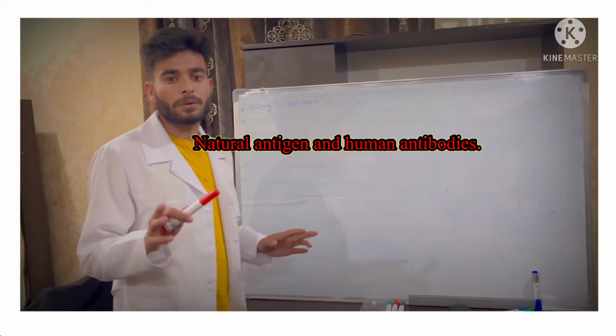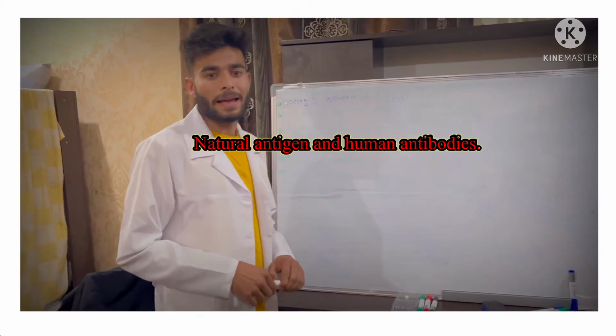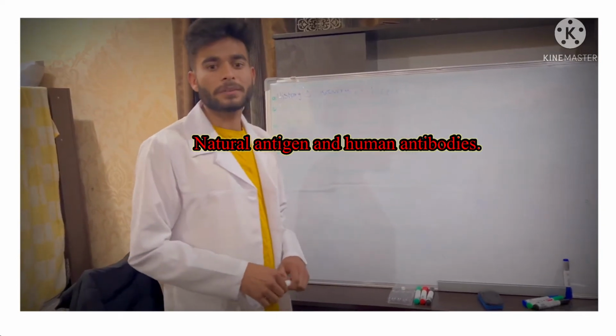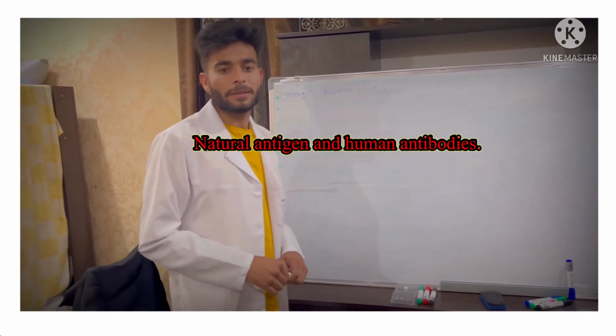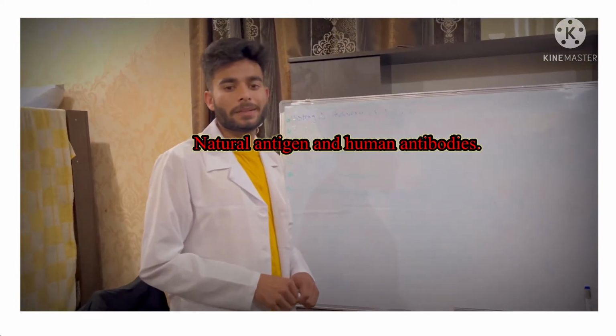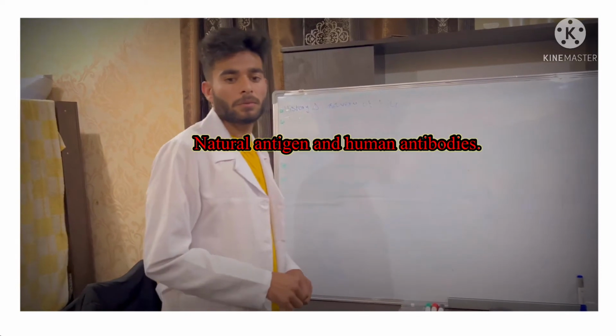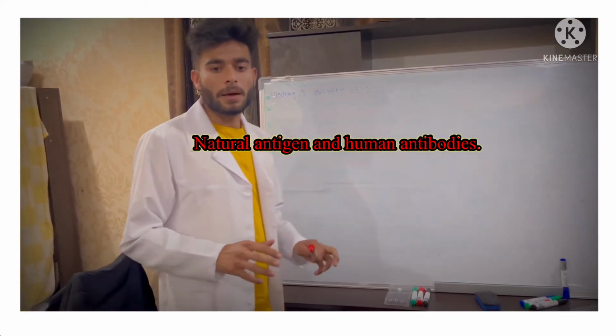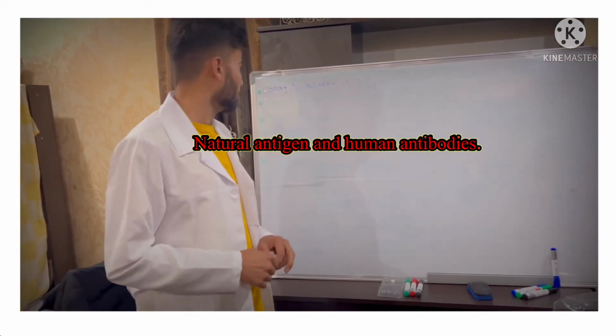In the ABO system, blood group A has A antigens on the red blood cell with anti-B antibodies in the plasma. Blood group B has B antigens with anti-A antibodies in the plasma. Blood group O has no antigens but both antibodies in the plasma.